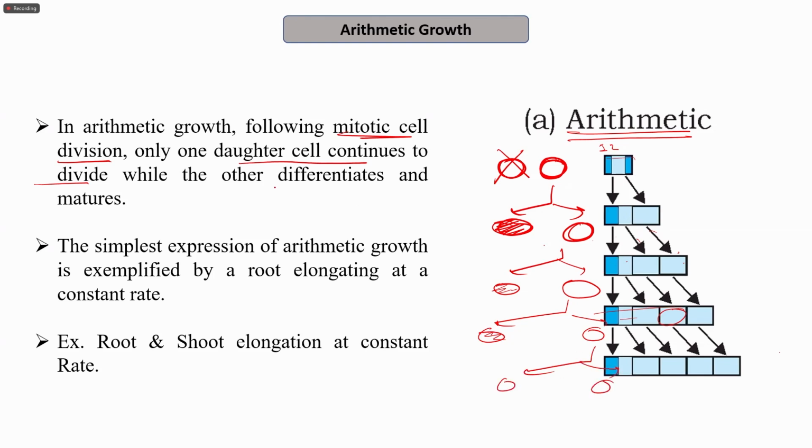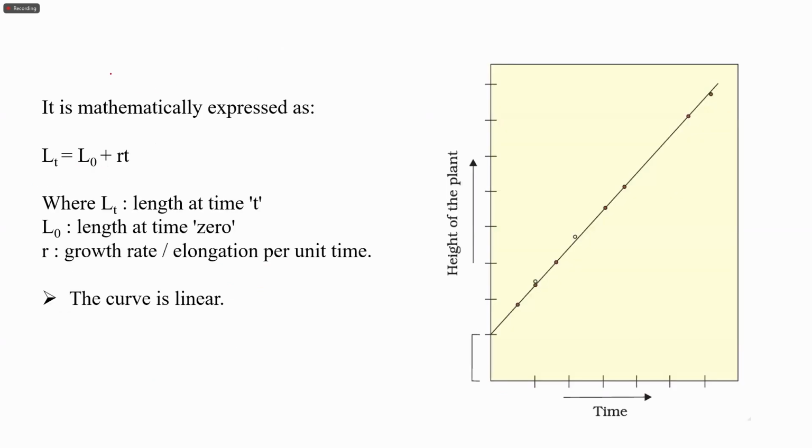The simplest expression of arithmetic growth is exemplified by root elongation at a constant rate. So this is happening at a constant rate. Root and shoot elongation at a constant rate is arithmetic growth. It is mathematically expressed as Lt